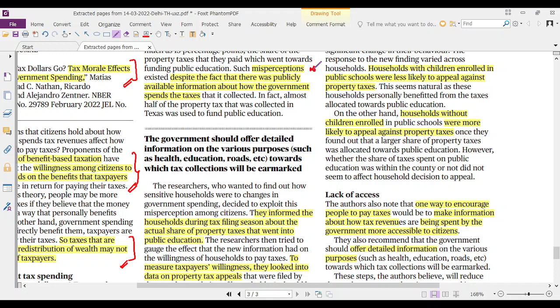There were misconceptions about government spending even when the information was publicly available. For the sake of the research, they took the government spending on public education, and even when the information was publicly available, people's perception of what percentage of it is spent on public education was mistaken, because they didn't put in the effort to go to the government website and see what the government is spending on. They just assumed.